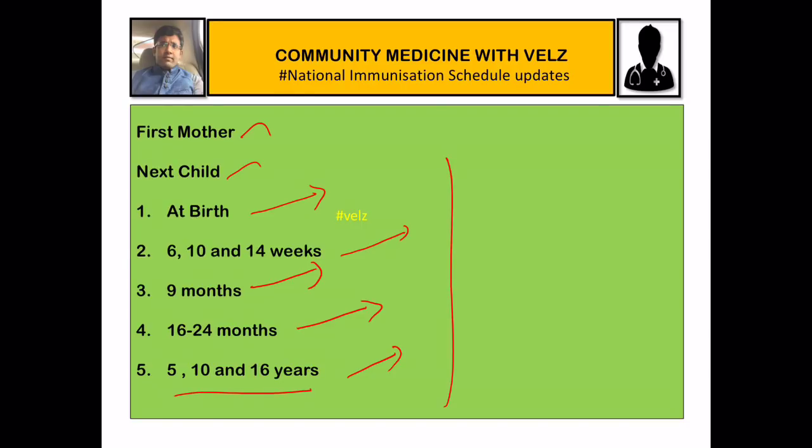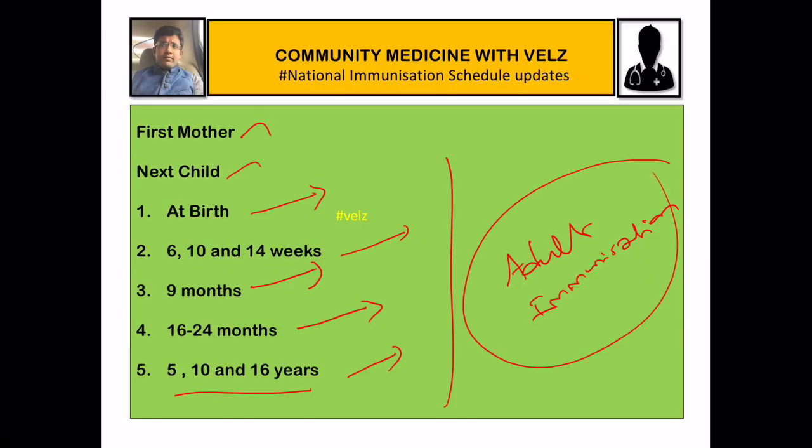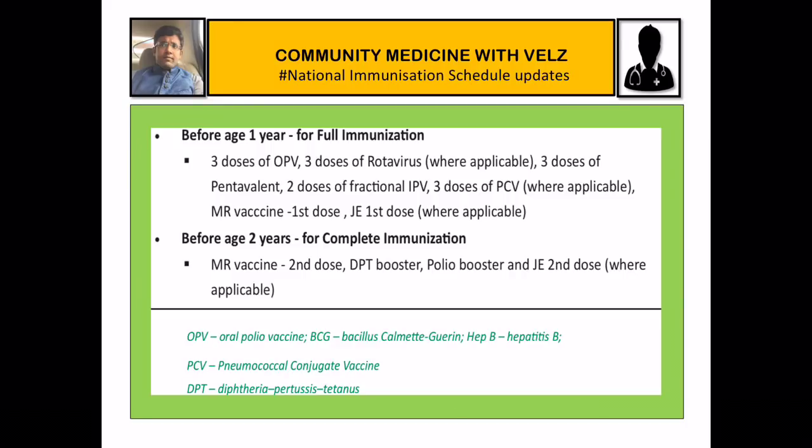After this it is called adult immunization. At present in India, there is no adult immunization schedule which is valid and followed throughout the country. It is coming up. Soon we can expect the HPV vaccine, that is the human papillomavirus vaccine, to be added.